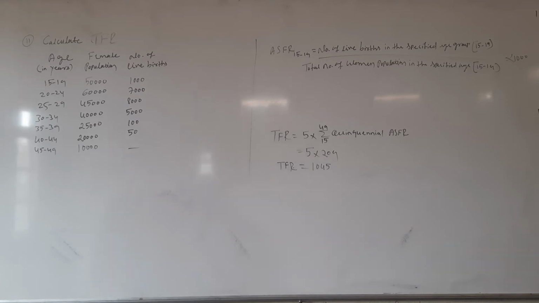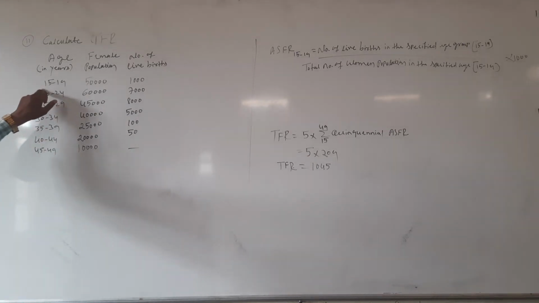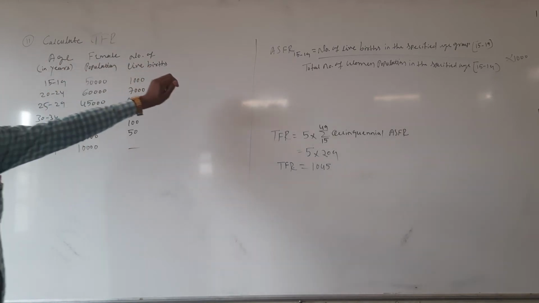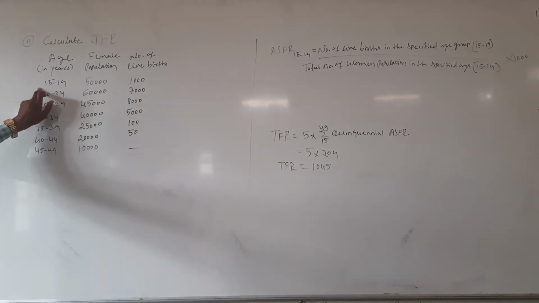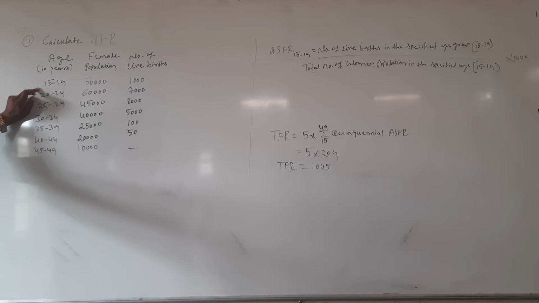Okay, here first you have to find ASFR for the age group 15 to 19, that is number of live births in the specified age group 15 to 19 divided by total number of women in the specified age group 15 to 19.